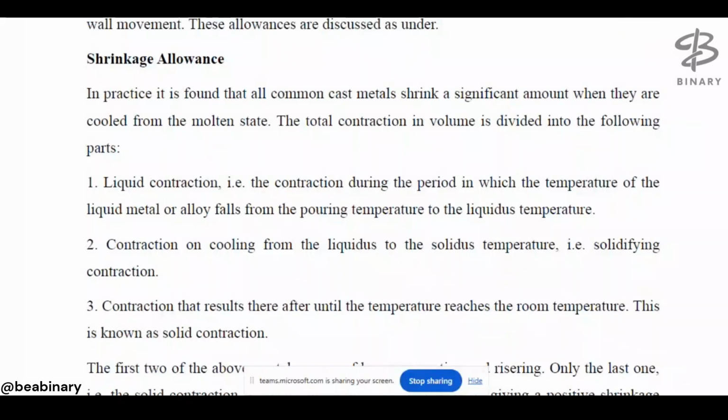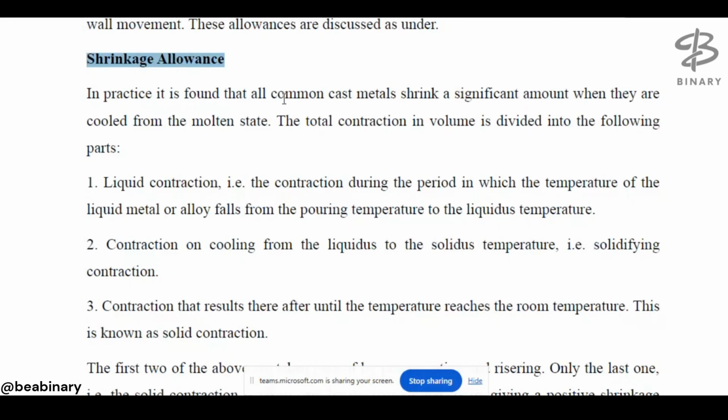It is common practice, and we have found that metal tends to shrink when it is cooled from the molten state. When metals are allowed to solidify from the molten state, they tend to shrink. So we have a shrinkage problem between molten metal and solidification. To compensate for that problem, we have to give an allowance, which is known as the shrinkage allowance.